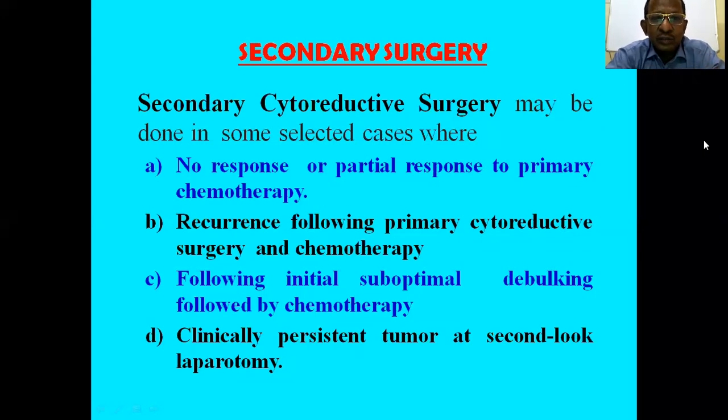In that case also, secondary surgery is indicated. Then, clinically persistent tumor at second look laparotomy: when second look laparotomy is done and there is clinical presence of tumor, secondary cytoreductive surgery should be done to remove the malignant tissues as far as practicable.